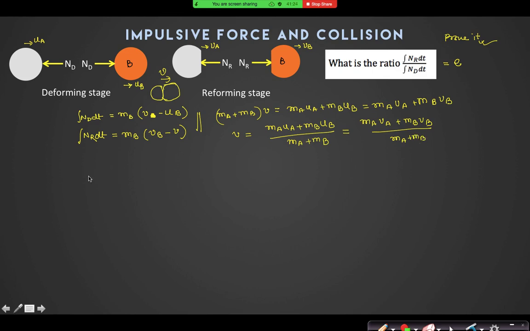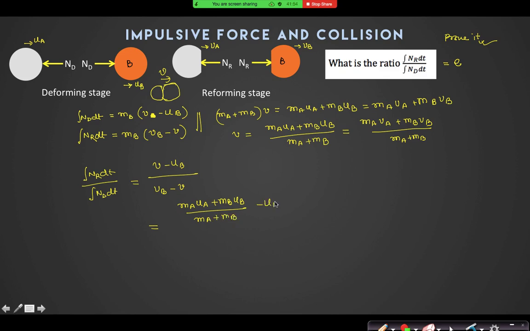Now in this ratio of Nr dt by Nd dt, I can say it is V minus UB by VB minus V. So when I put UB in this numerator, V I will replace by this one, MAUA plus MBUB divided by MA plus MB, minus UB.